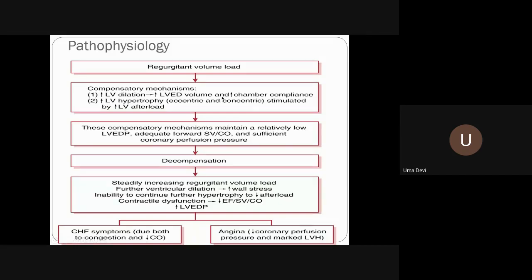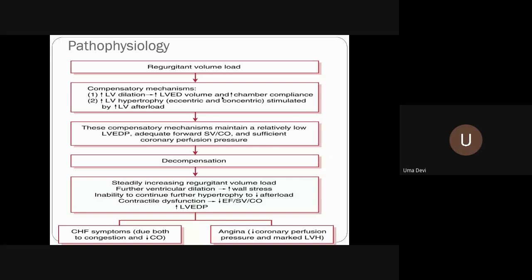Basically in aortic valvular disease, the compensatory mechanism is so good that they will be asymptomatic for a long period of time. So the onset of the symptom itself is a severe decompensation, and it shows that the patient is in a very advanced stage. The onset of symptoms indicates an advanced stage.